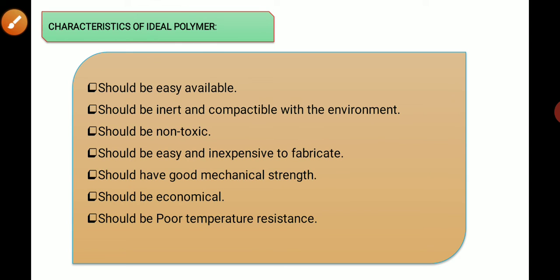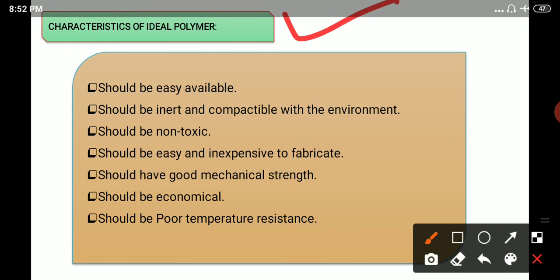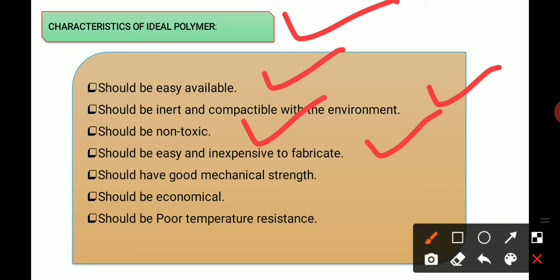And the next one is the characteristics of an ideal polymer. What are the characteristics? First, it should be easily available. Second, it should be inert and compatible with the environment. Third, it should be non-toxic. It should be easy and inexpensive to fabricate, it should have good mechanical strength, it should be economical, and it should have good temperature resistance. These are the characteristics of ideal polymers.